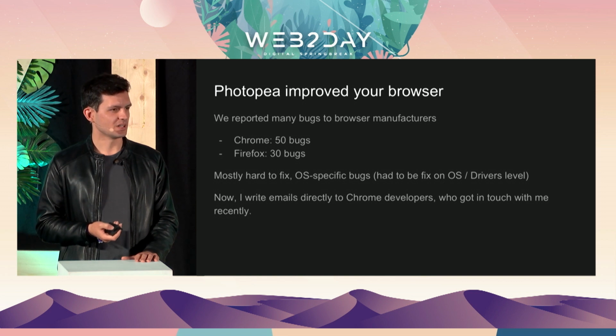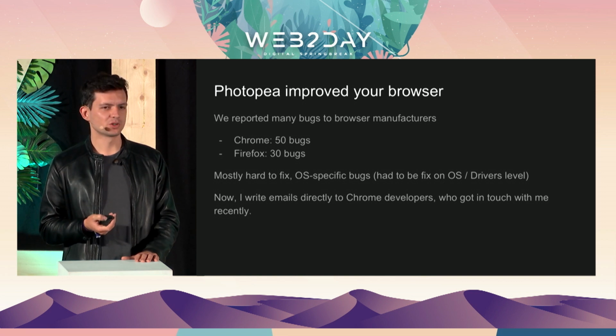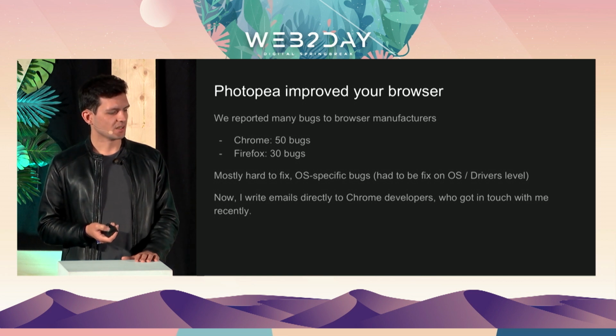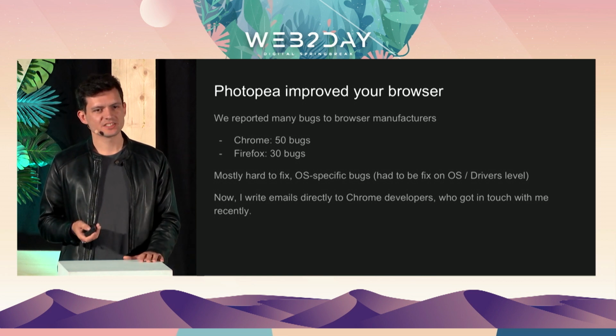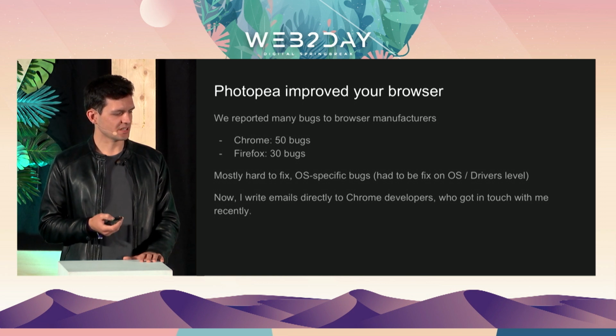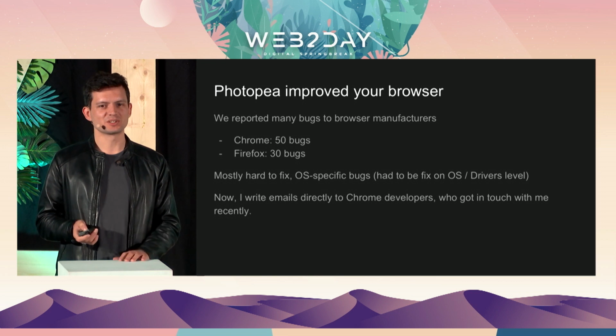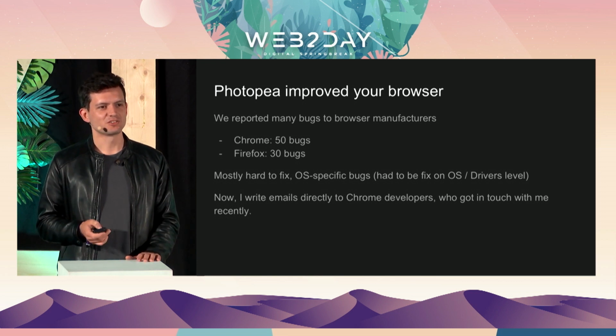I reported about 50 bugs to Chrome and 30 bugs to Firefox, and most of them were fixed. Some remain unfixed, but these are bugs where it's not sure if they are bugs or features. For example, some keyboard shortcuts.